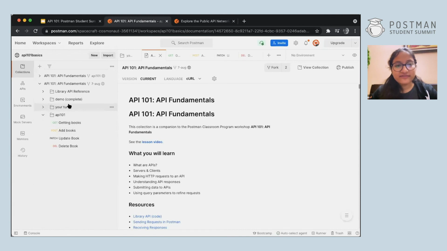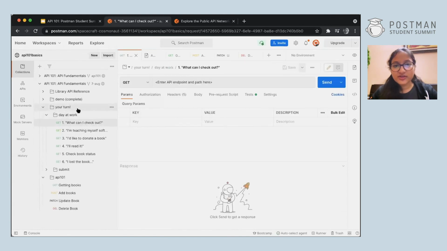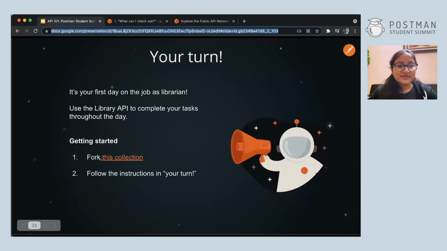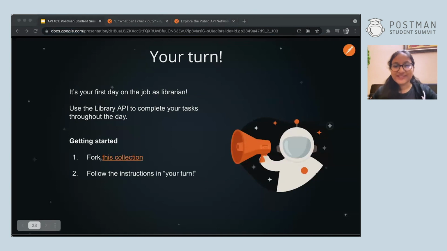Over here, you have a Your Turn folder. You can go here, and if you check out the documentation, you will be able to understand how to do everything. You can practice a bit so that it becomes clear. You can fork the collection. You have already forked the collection if you were doing the hands-on, and then you can follow the instructions in Your Turn.